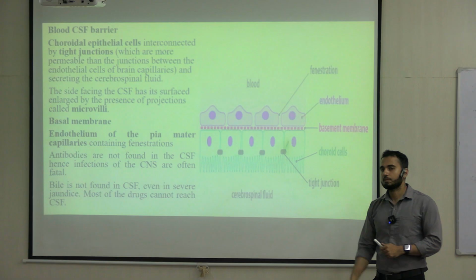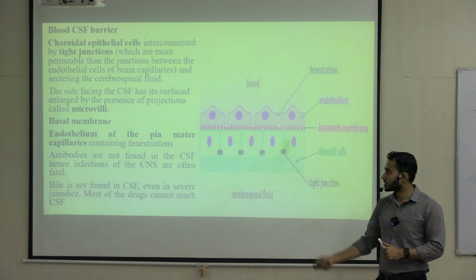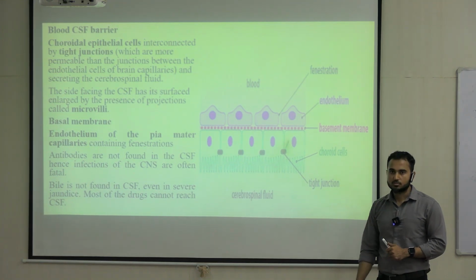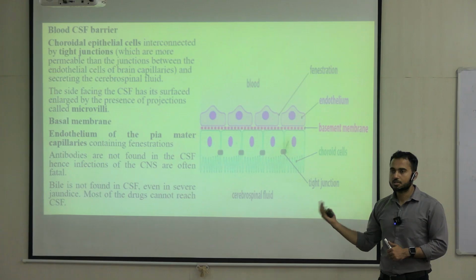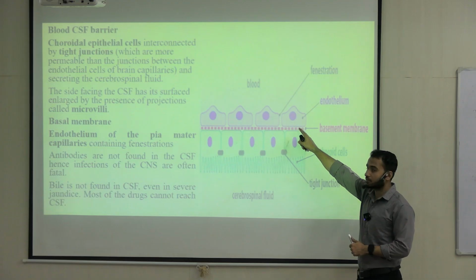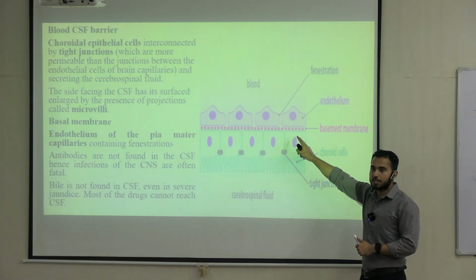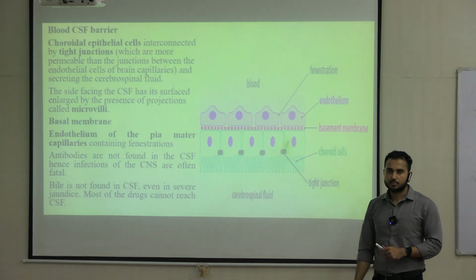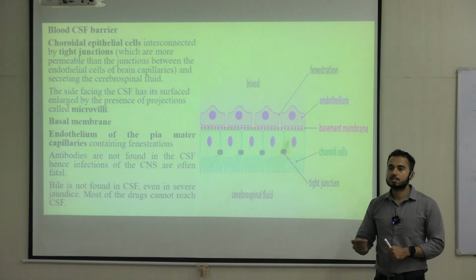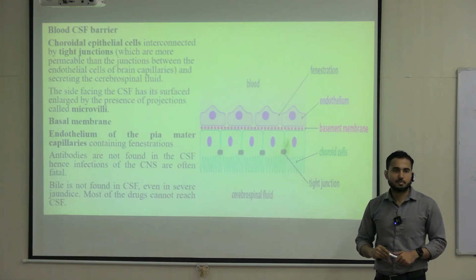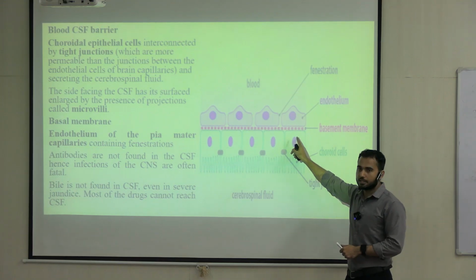Next, when a person is suffering from jaundice, as you can see, bile is not found in the CSF in severe jaundice. In case of severe jaundice, if you see the CSF, the bile will not be present over there. Why? Because of this particular barrier. It is not allowing it to go inside the CSF. Next, most of the drugs cannot reach the CSF, because if they reach the CSF, neurotoxicity will be there. Homeostasis of the nervous tissue will not be maintained. That's why this particular barrier is given.